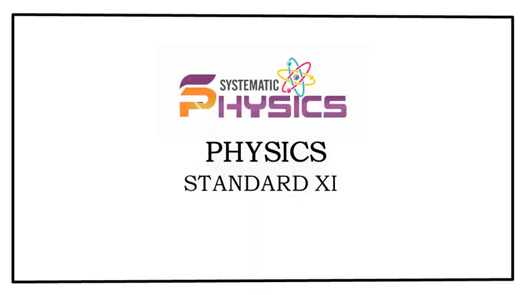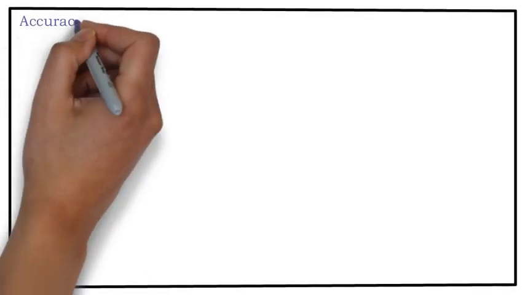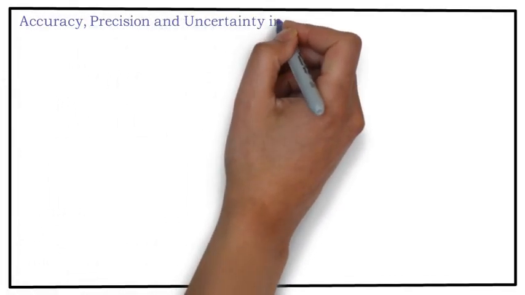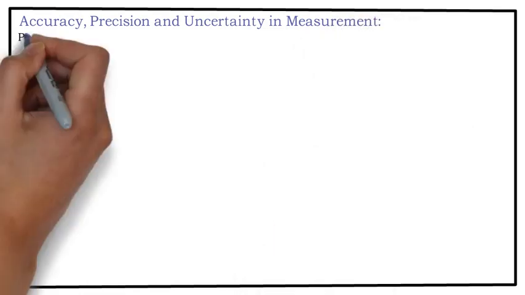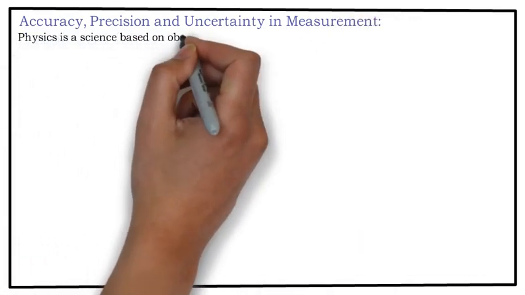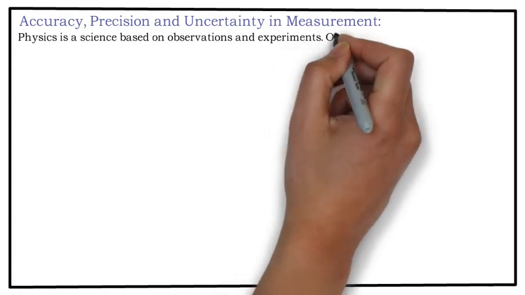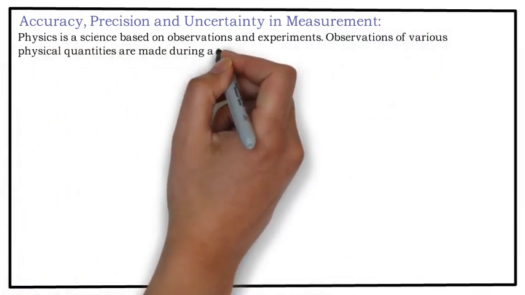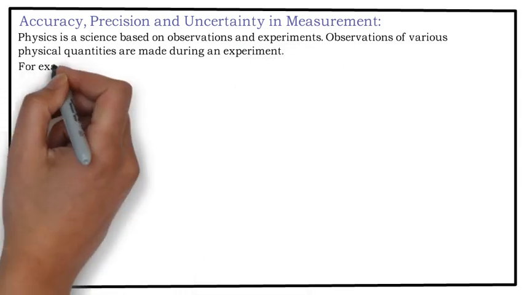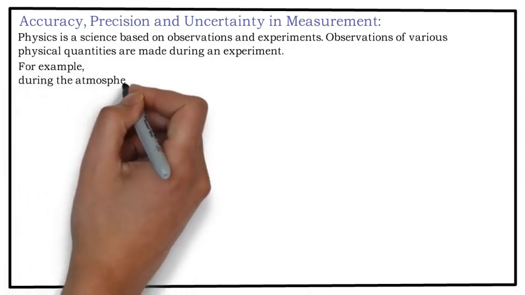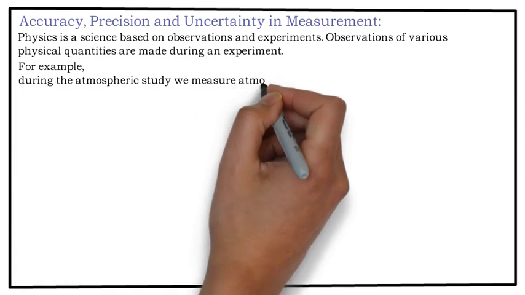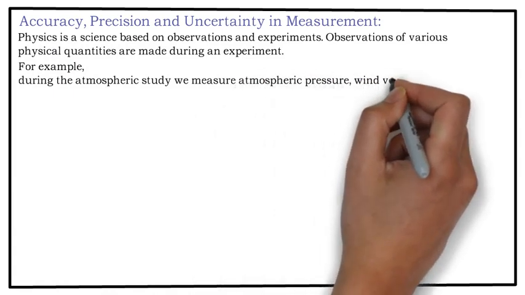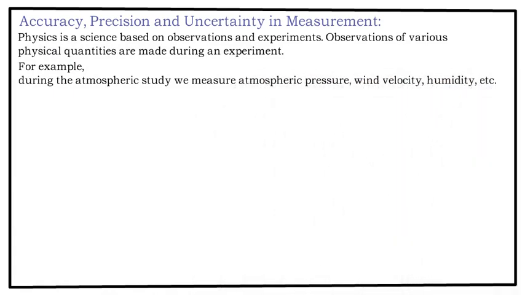Standard 11 Units and Measurement, video number 3. Accuracy, Precision and Uncertainty in Measurement. Physics is a science based on observations and experiments. Observation of various physical quantities are made during an experiment. For example, during the atmospheric study, we measure the atmospheric pressure, wind velocity, humidity, etc.